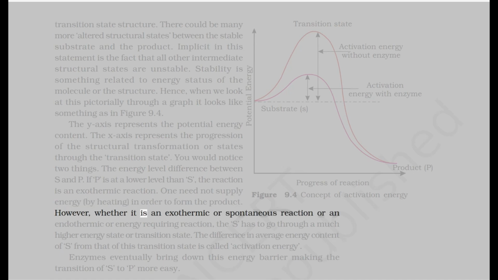However, whether it is an exothermic or spontaneous reaction or an endothermic or energy-requiring reaction, the S has to go through a much higher energy state or transition state. The difference in average energy content of S from that of this transition state is called activation energy. Enzymes eventually bring down this energy barrier, making the transition of S to P more easy.